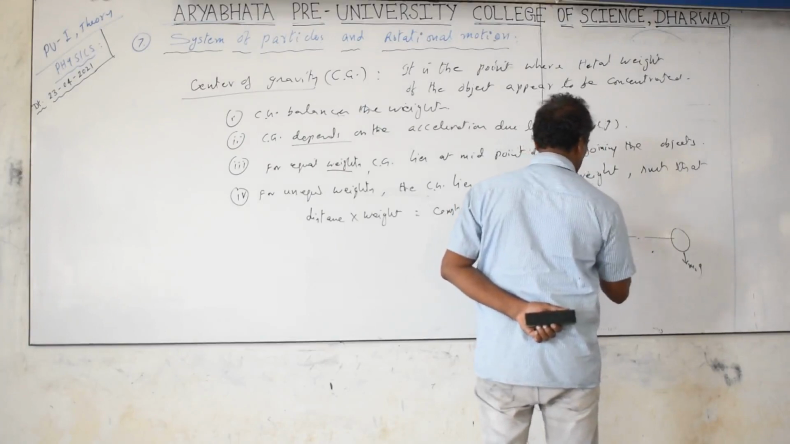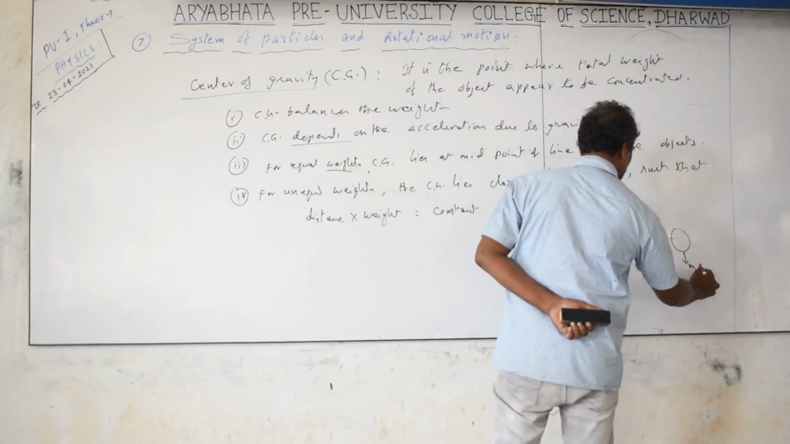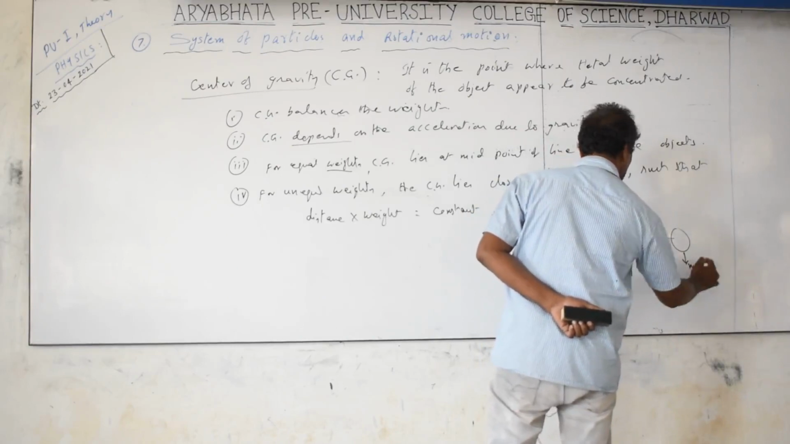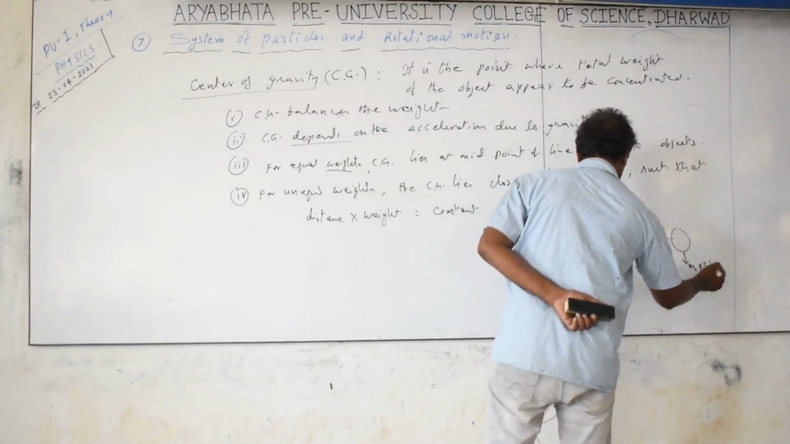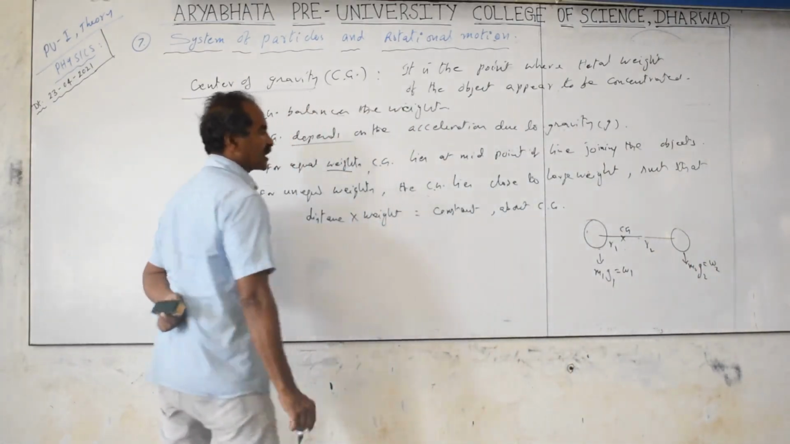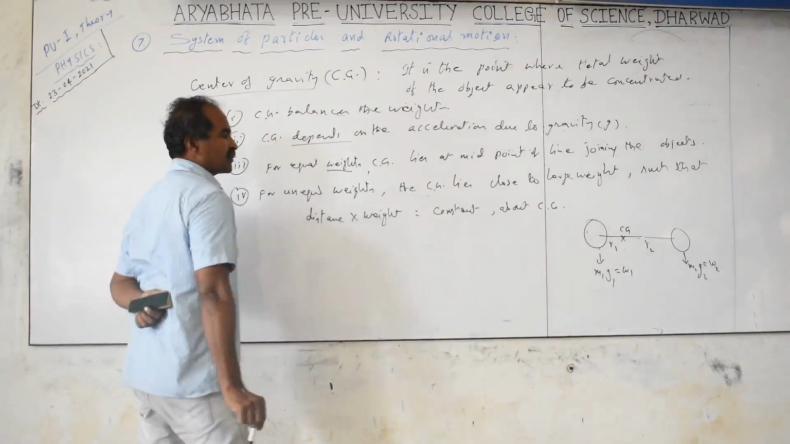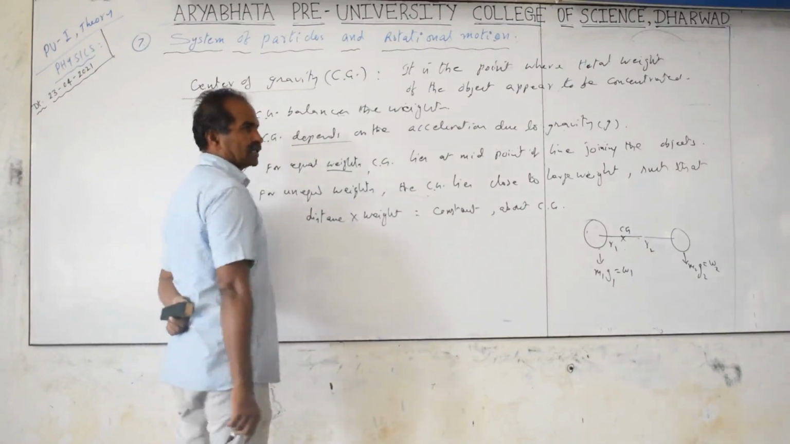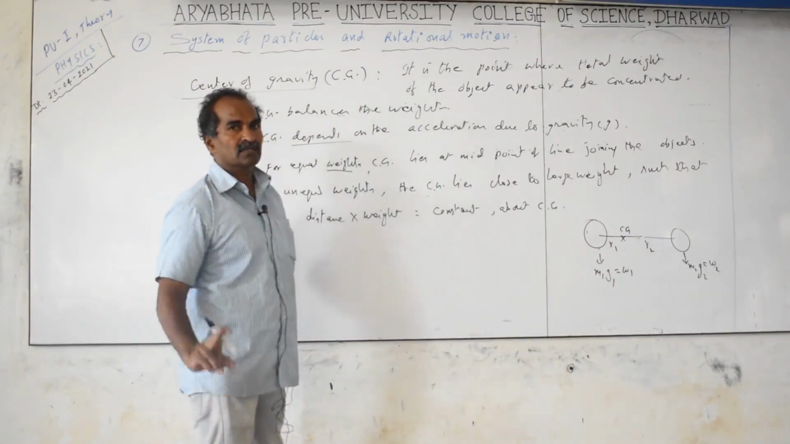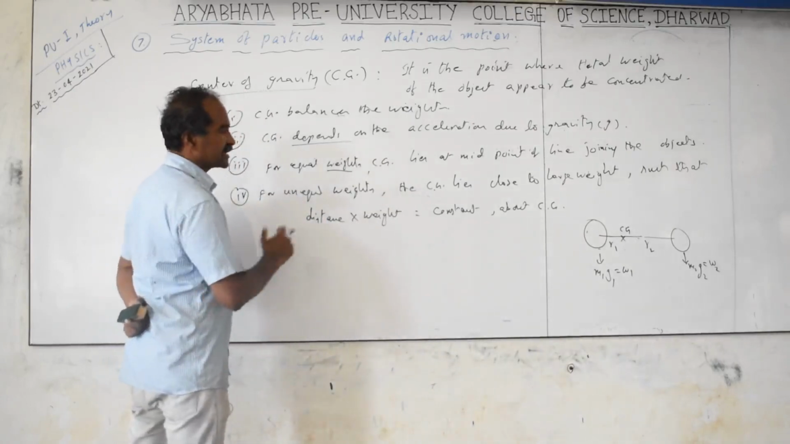So we take first unequal masses. This is the center of gravity, this is r1 and r2. m1g1, m2g2, this is w1, this is w2. Distance into weight is equal to a constant about the center of gravity. Distance into weight is force into distance, similar to the torque, which we take as a vector product. Work is also force into displacement, but that is the scalar product; here we are discussing torque, the vector product only, and the result is a vector.